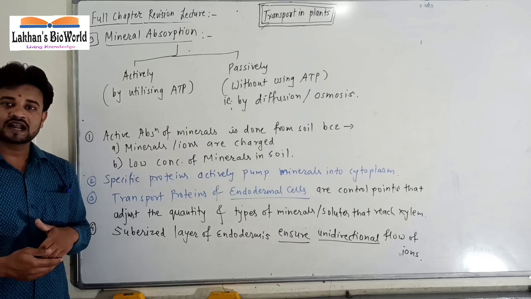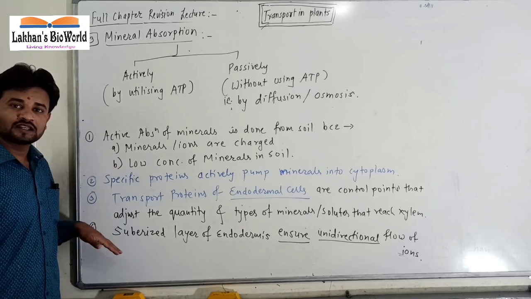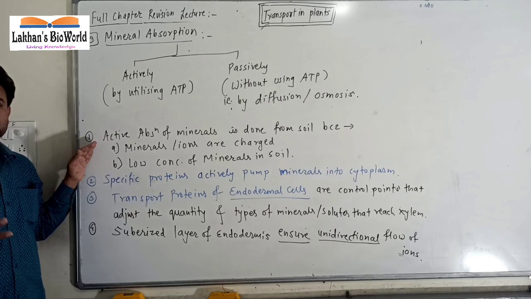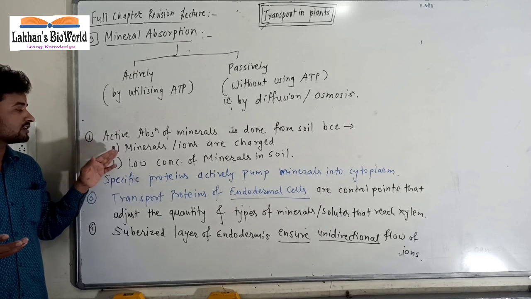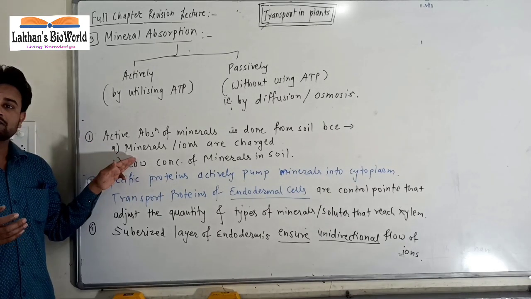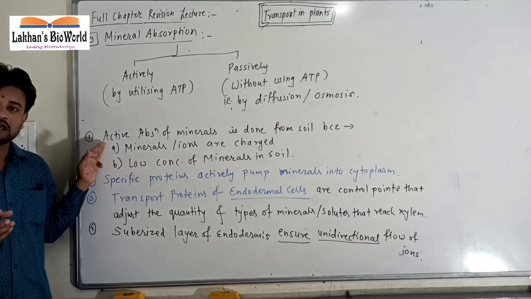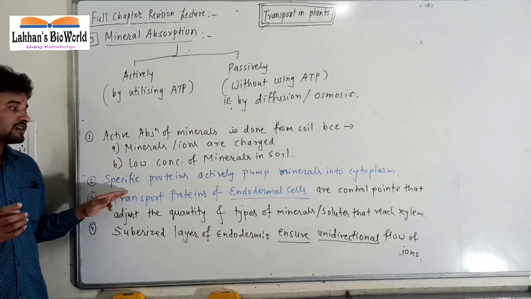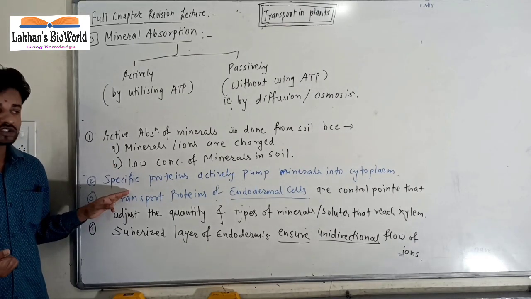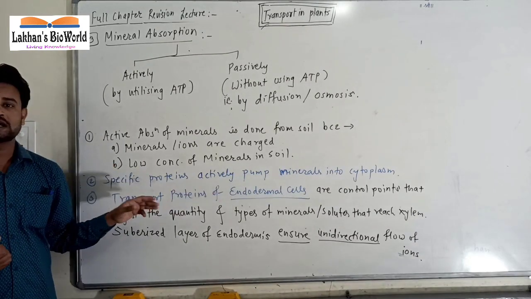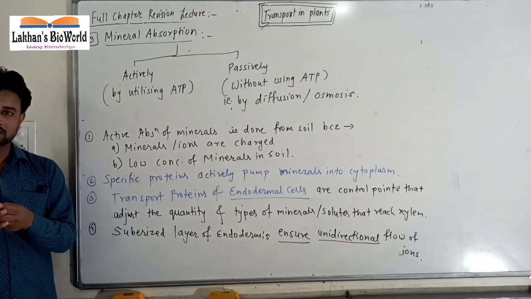These lines are given in NCERT. The three most important lines are given here. First one, how active absorption is done. Why active absorption is done? We have seen that minerals are charged and they are present in low concentration, hence they should be absorbed by active absorption. Second, special proteins are required for active process, active absorption, and they pump that minerals from soil to the cytoplasm.